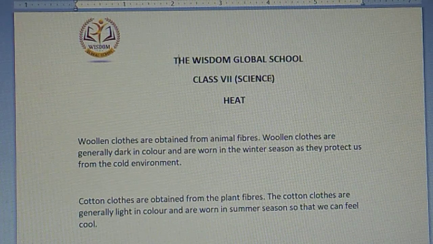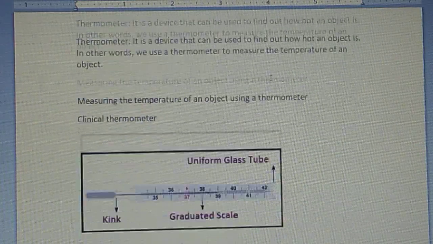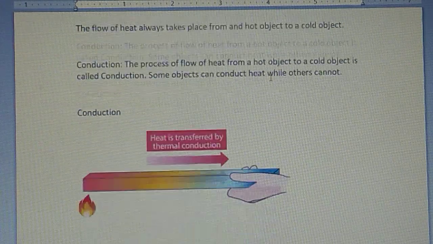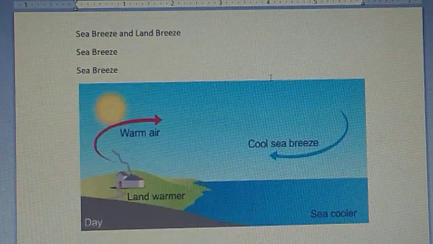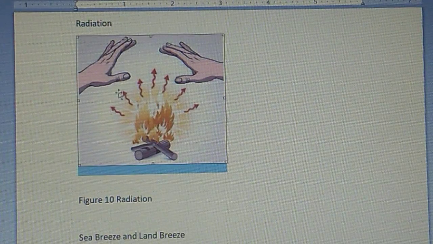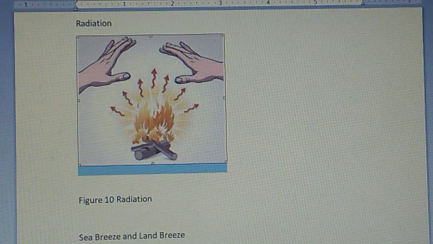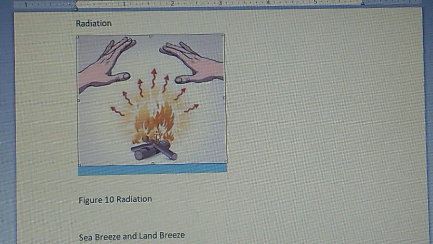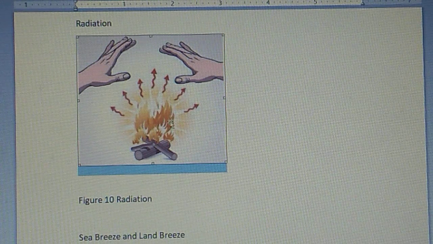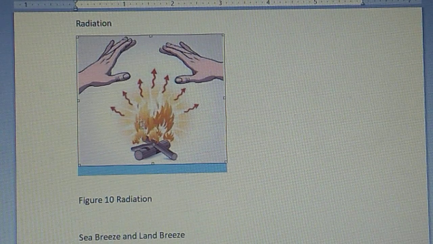Let's say for an example, if you burn something, let's say wood or anything else, you will feel the radiation, am I right? The radiation which leads to the heat. So in this picture, I'm talking about this. You can see the wood and other parts burnt here, and whatever you feel is due to the radiations coming towards you from that burning material.